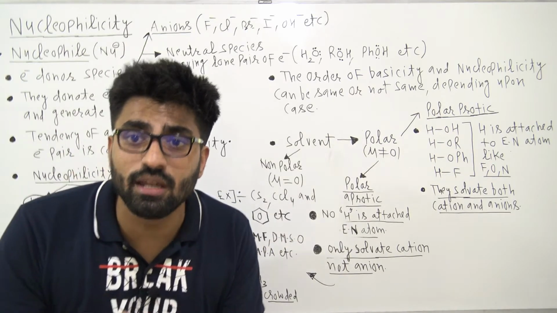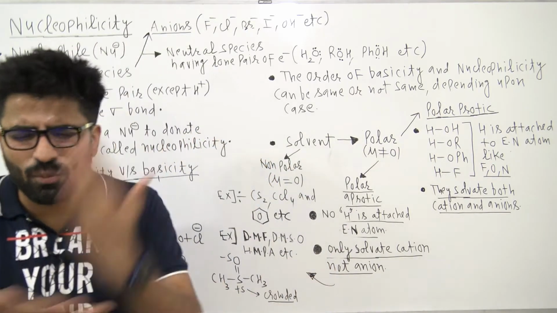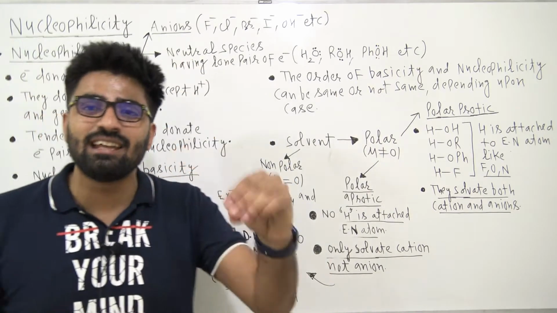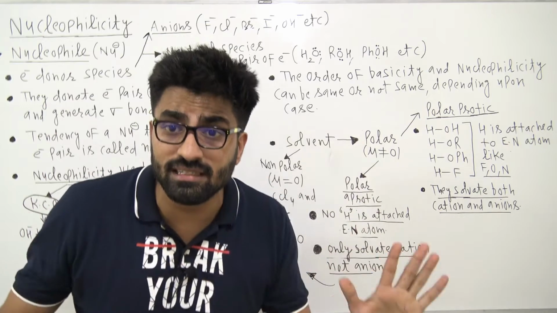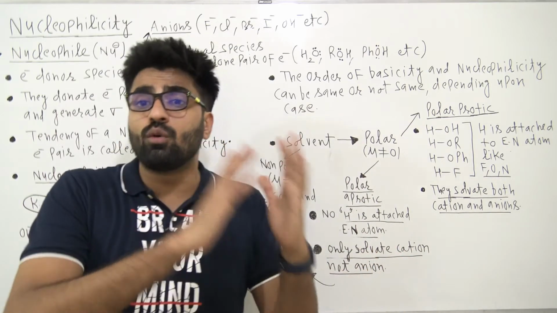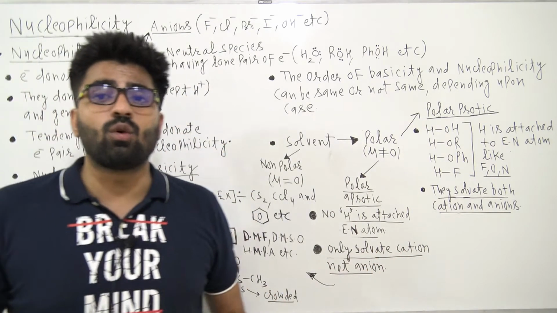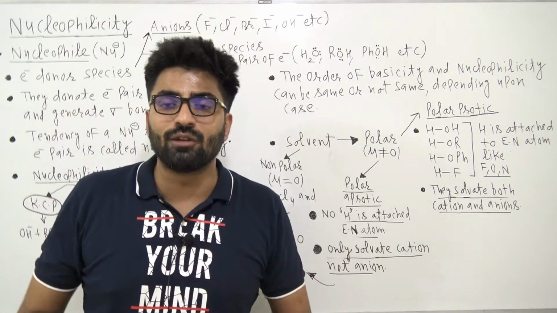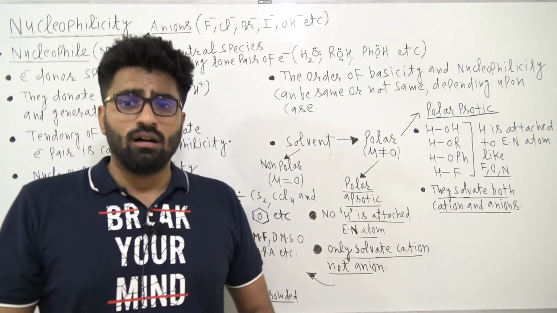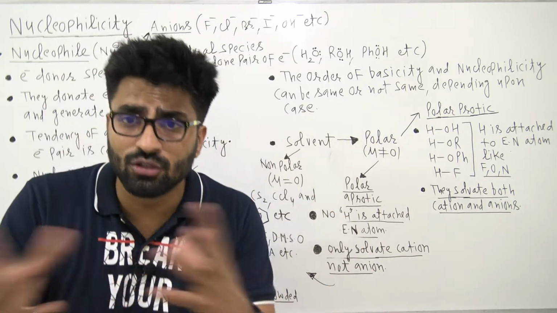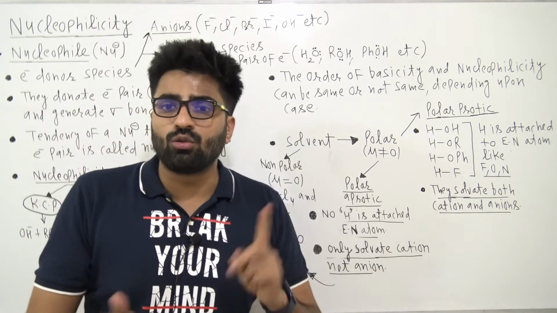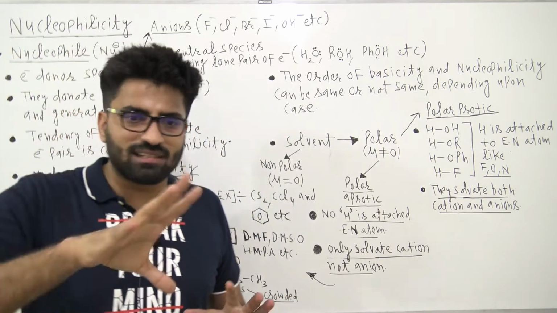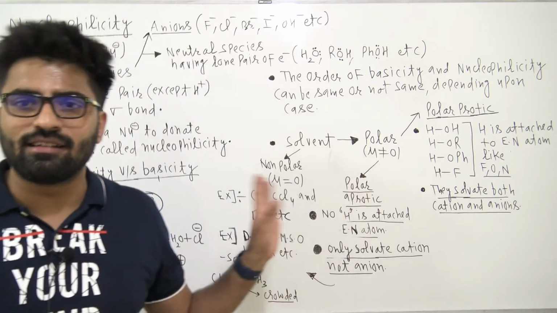So polar protic solvents can solvate both cation and anion. Very, very important and very easy statement, right? If you put NaCl in water, Na+ will be surrounded by water molecules, Cl- will also be surrounded by water molecules, and this process is called hydration. In other solvents it would be called solvation, right? So how to identify polar protic is clear to us, and that they can solvate both cation and anion is also clear.